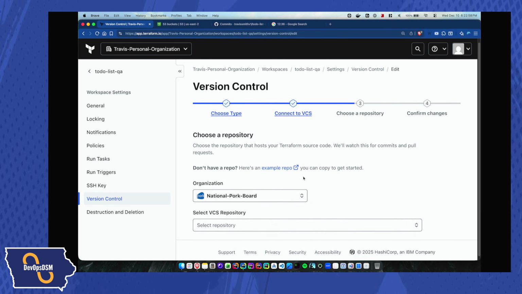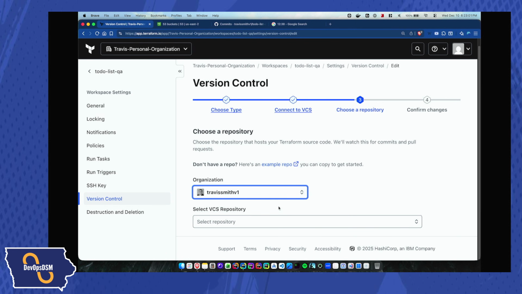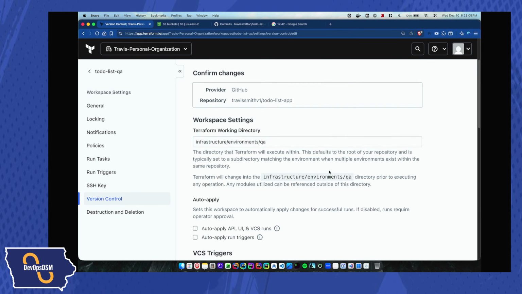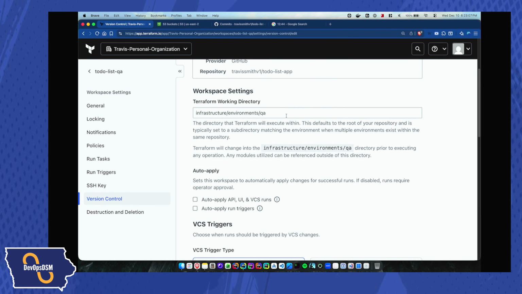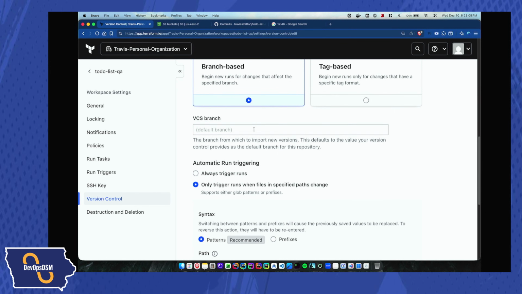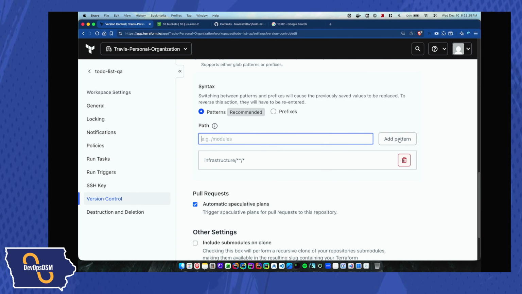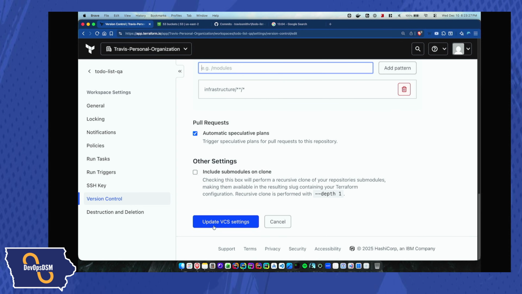I already have my personal project here, so I'm just going to connect it to my to-do list app. And I already have a working directory set up. That's good. And I'm going to tell it to use the main branch just in case it doesn't do that. Another thing that I like to do is make sure it only focuses on the infrastructure changes. I don't want it to make changes if I'm updating GitHub. So I'm going to give it a path or pattern to focus on. And then we're just going to hit save.